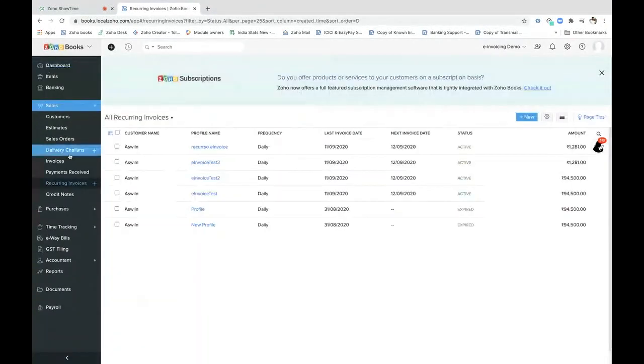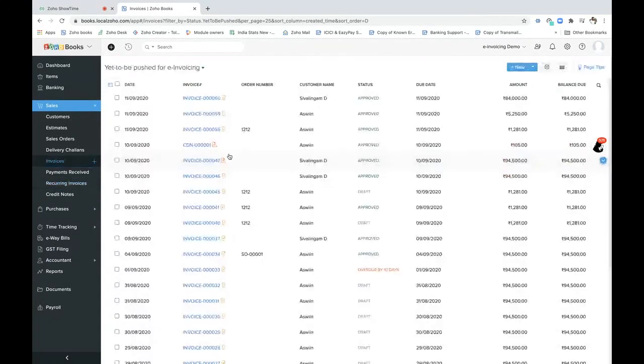So this is with Zoho Books, Zoho Inventory, Zoho Subscriptions, and Zoho Invoice. All these features would be available across the Finance Suite products which I have mentioned right now. And these will be available for invoices, the credit notes, and the debit notes which you would be creating. So yeah, this is done from my end.